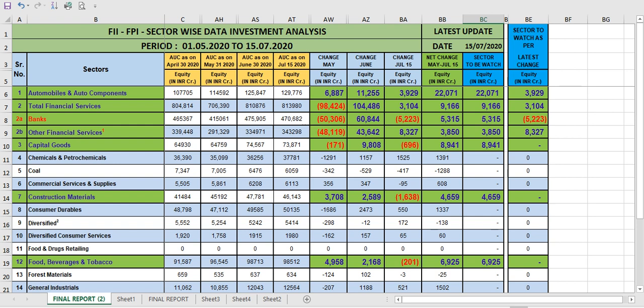And where they invested. Now most important, once you identify the sector, you can identify the stock also. That I will explain to you, how to do it. But for this video, I think this is enough to understand two sector-wise analyses. So always go on that side where the FII is going. I'm sure this is a little bit late, we are getting the data, but at least whenever we get an idea about it, we can identify the sector, identify the stock, and invest in that particular stock.